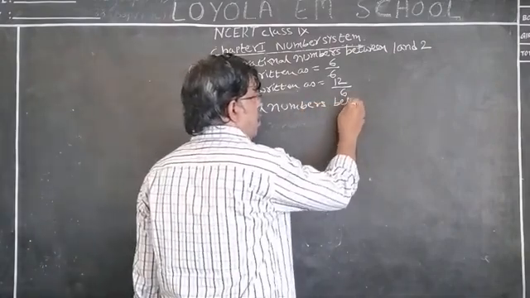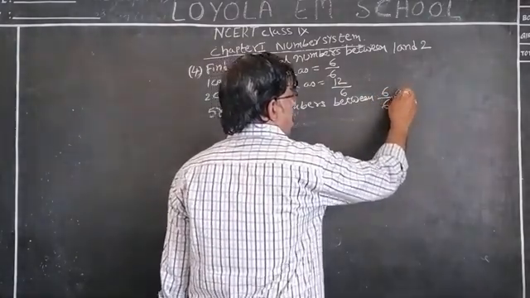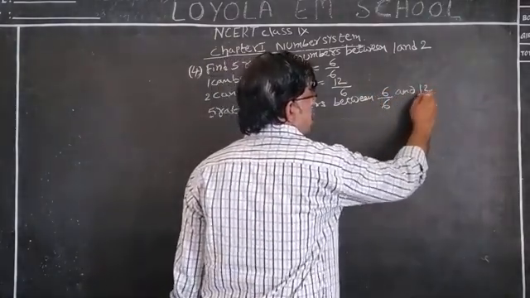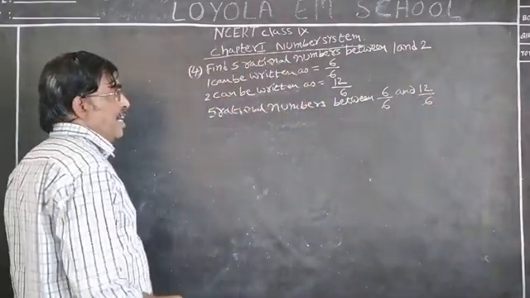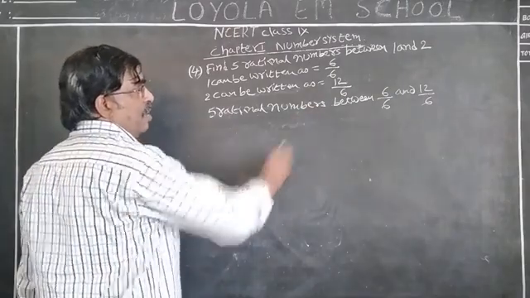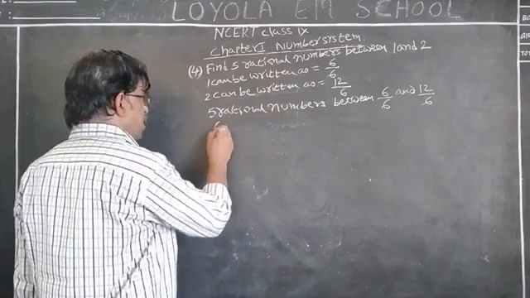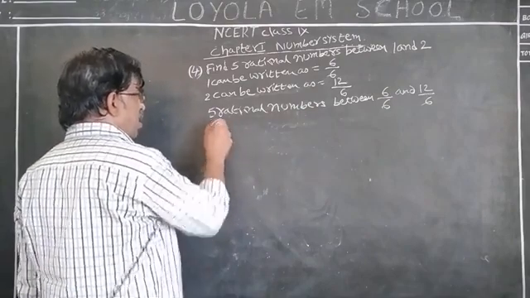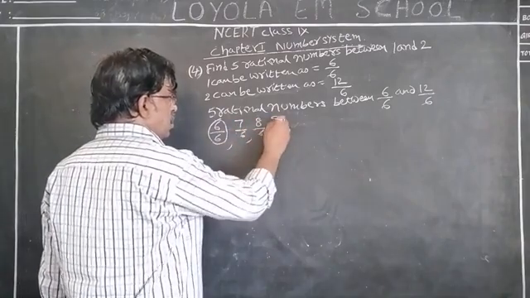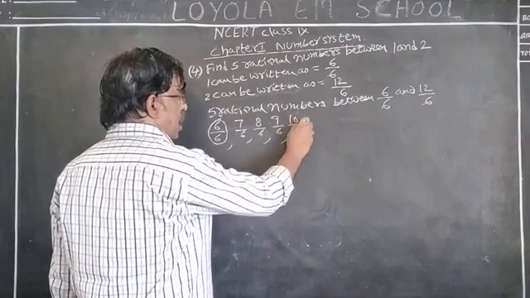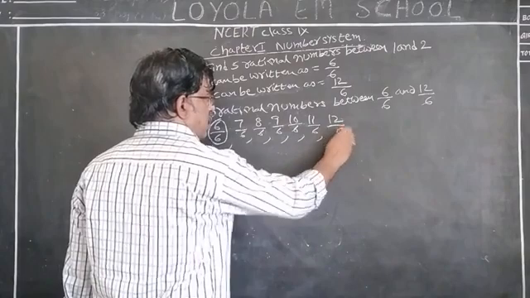Now write 5 rational numbers between 6 by 6 and 12 by 6. Because this is a small range, we can write all the rational numbers between them: 6 by 6, then 7 by 6, 8 by 6, 9 by 6, 10 by 6, 11 by 6, 12 by 6.